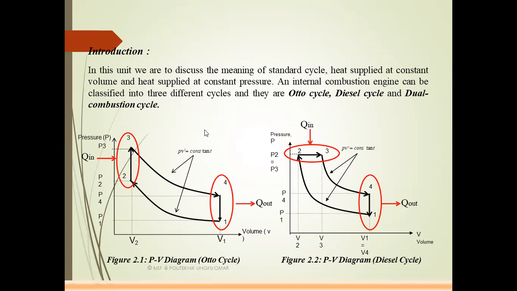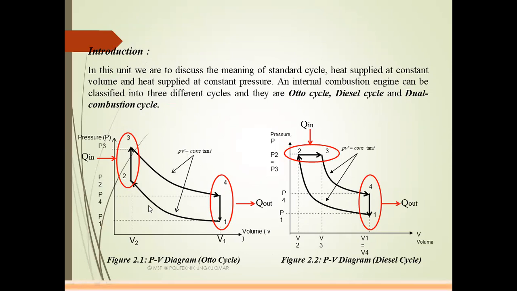Before we go to the Otto cycle, diesel cycle and dual cycle, first of all you should know a small introduction about the Otto cycle PV diagram and the diesel cycle PV diagram. In this unit, we discuss the meaning of standard cycle, heat supplied at constant volume and heat supplied at constant pressure. An internal combustion engine can be classified into three different cycles: Otto cycle, diesel cycle, and dual combustion cycle.